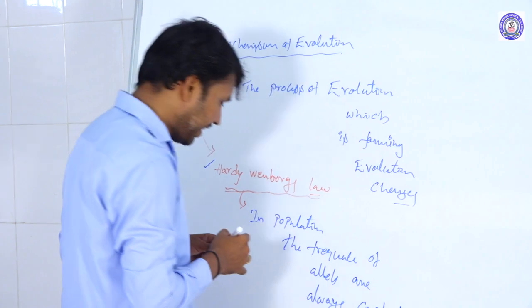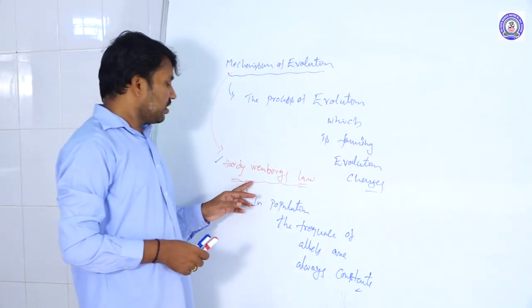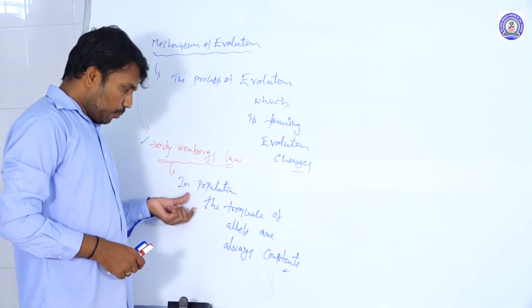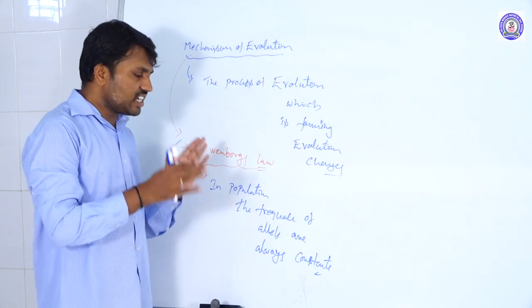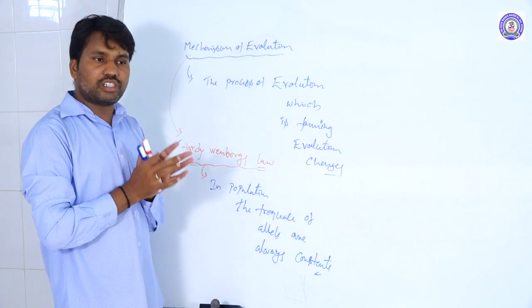They always try to maintain constancy. For example, in any population, the frequency of the alleles always tries to stay constant.